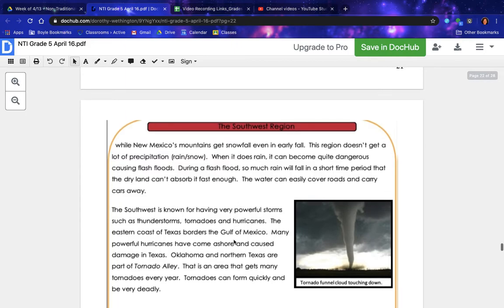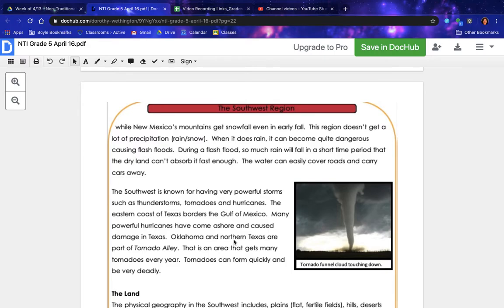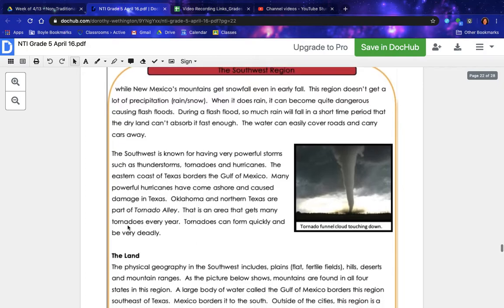The Southwest is known for having very powerful storms such as thunderstorms, tornadoes, and hurricanes. The eastern coast of Texas borders the Gulf of Mexico. Many powerful hurricanes have come ashore and caused damage in Texas. Oklahoma and northern Texas are part of Tornado Alley. That is an area that gets many tornadoes every year. Tornadoes can form quickly and be very deadly. And this is a picture of a tornado funnel cloud touching down.